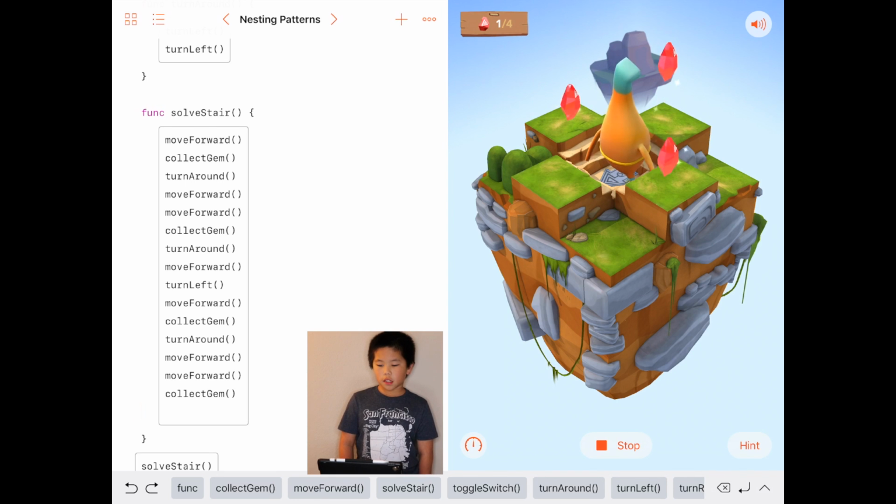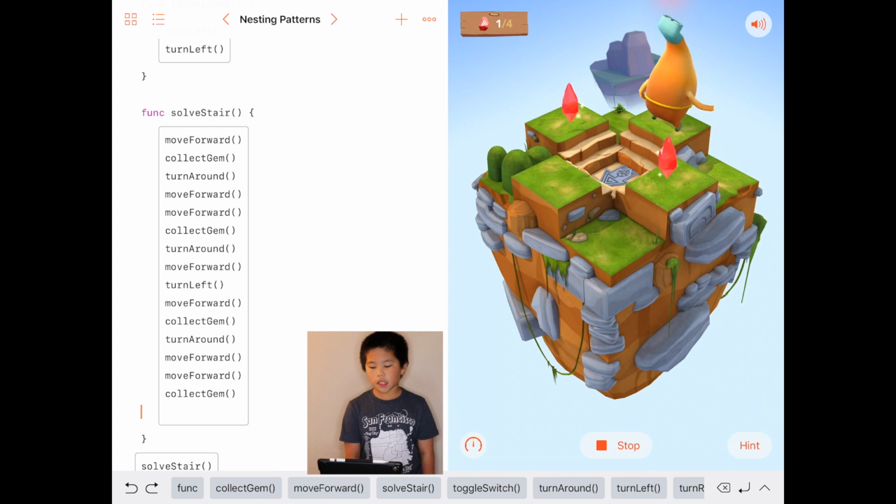As Bite's moving, he's collecting all the gems and running up the staircase. Well, not really running up, just walking.